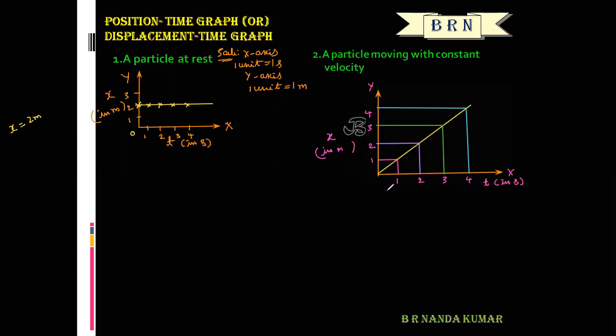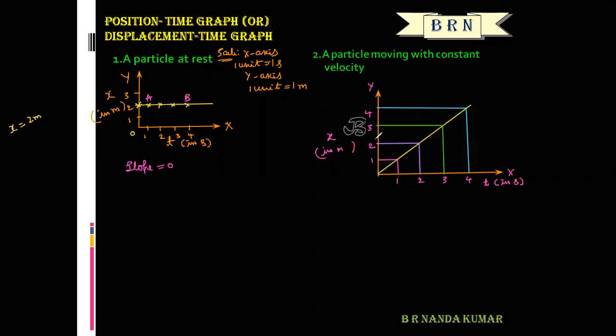Actually here the particle covers equal displacements in equal intervals of time. So in this graph, the slope is equal to 0. What is the meaning of slope? It is the ratio of vertical distance to horizontal distance between 2 points on a straight line. Let us consider 2 points A and B on a straight line. What is the vertical distance between A and B? There is no vertical distance, right? The vertical distance between A and B is 0. 0 divided by anything is 0. So here the slope of this graph is 0.